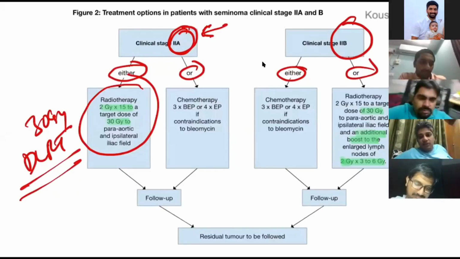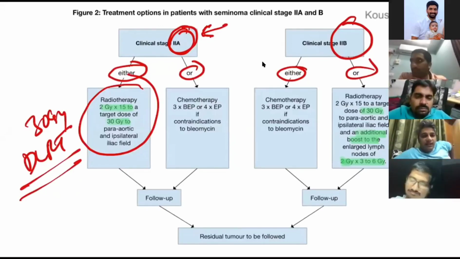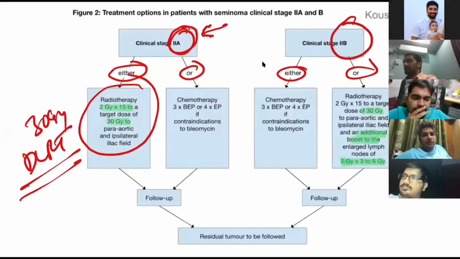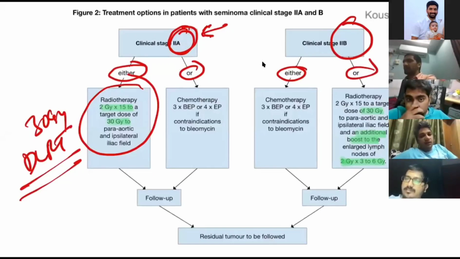One small suggestion to everyone who is online. To consolidate what you are reading, it's always better to have the pocket EAU guidelines and pocket AUA guidelines. These flow charts will help you in easily understanding the concept. Because once you understand the concept, it will be easy for you to answer the questions. When I prepared for my MCh, I did not know that you can read all this stuff. But once you read these kinds of slides, it will be very easy for you.